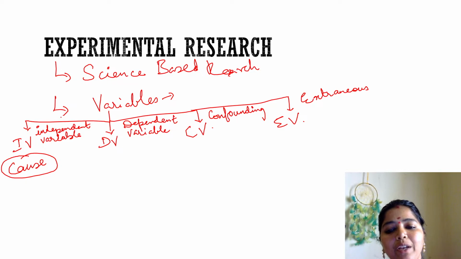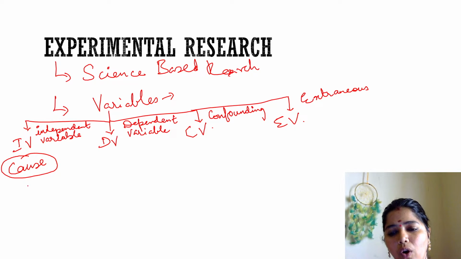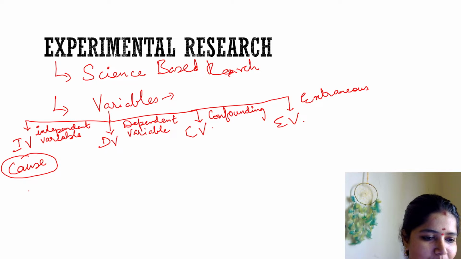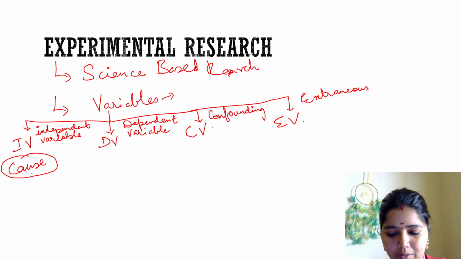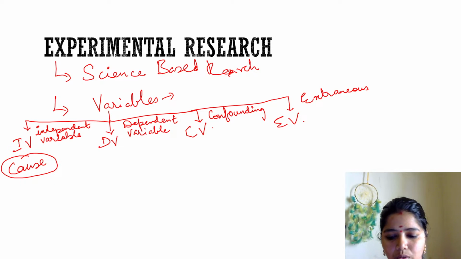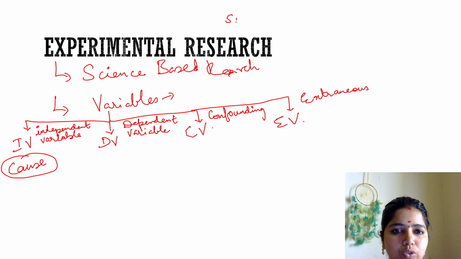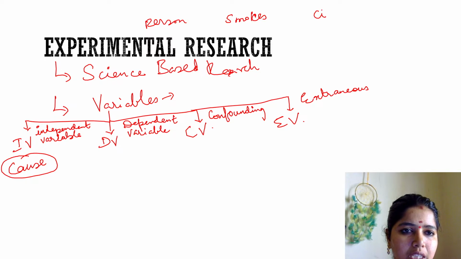So what do you mean by independent variable in a science experiment? I take the example of smoking. There is a person who smokes cigarettes.